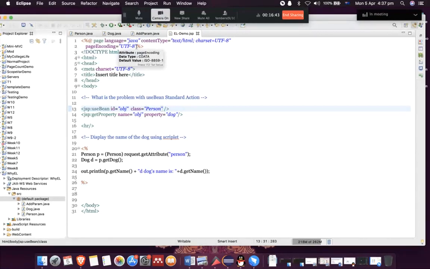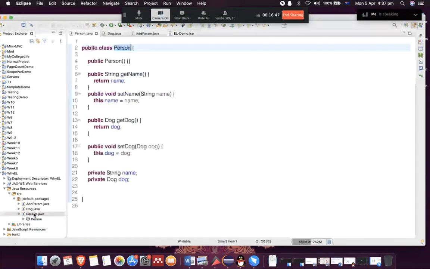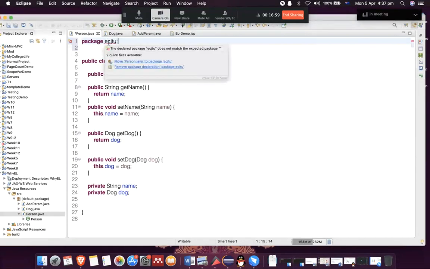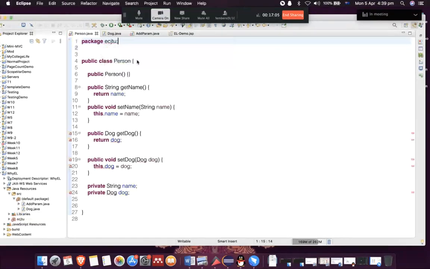What I can do is I can add a package here. Let me see. Let's just add a package, call it ECJTU. And now we have to create the package as well.